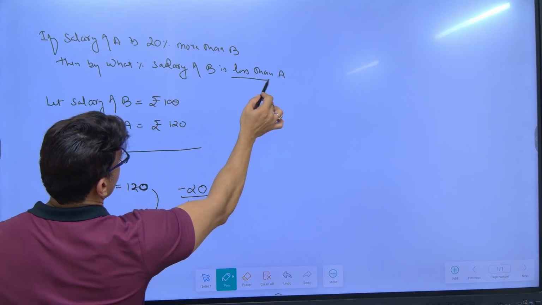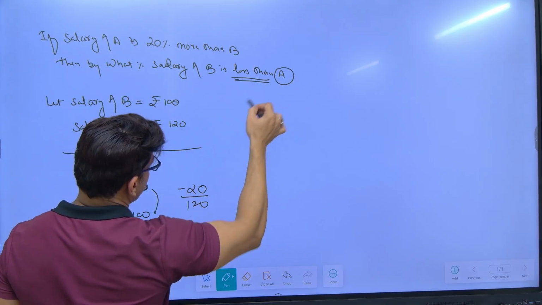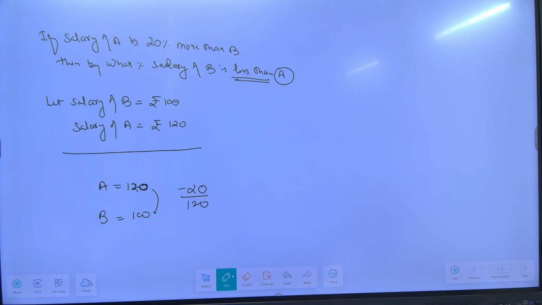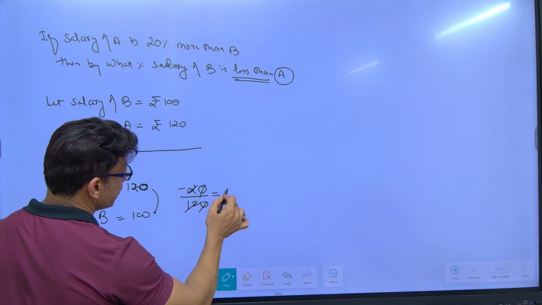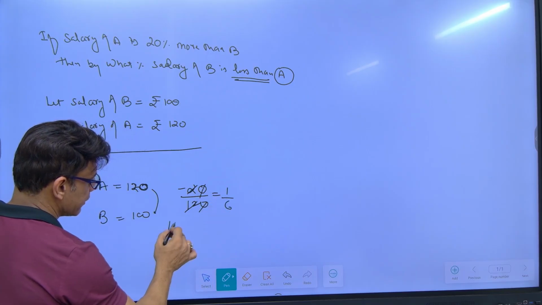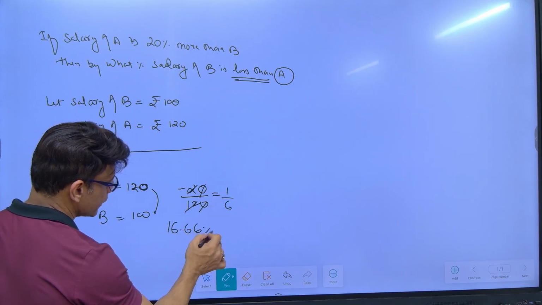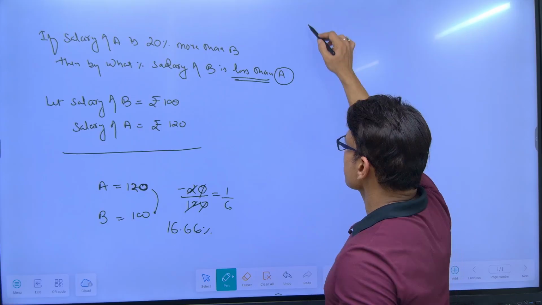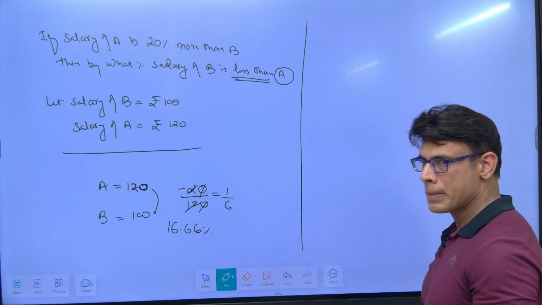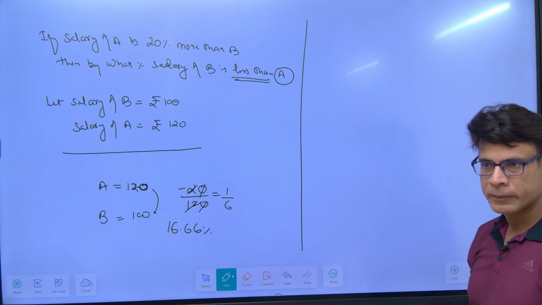Whatever is written after more than or less than, that value should come in the denominator. So what is written after less than? A, so A's value should come in the denominator. So 20 by 120 is 1 by 6. And what is 1 by 6? 16.66%.